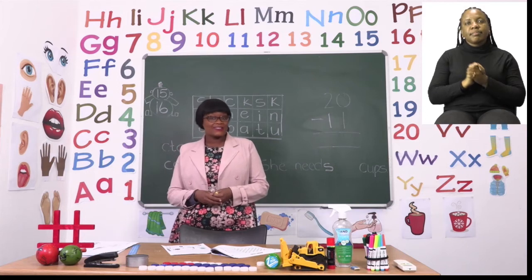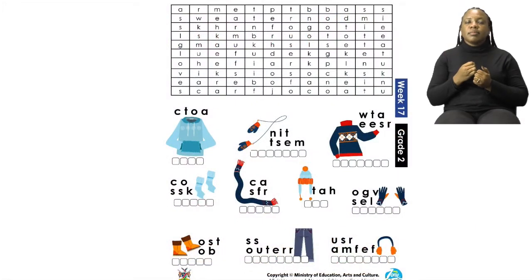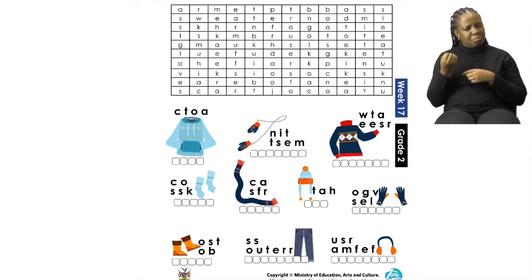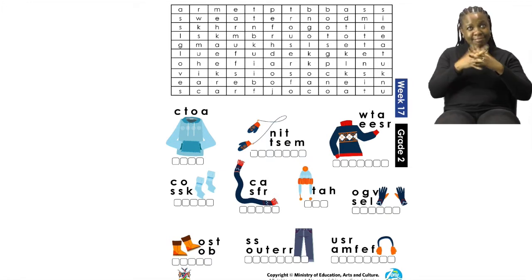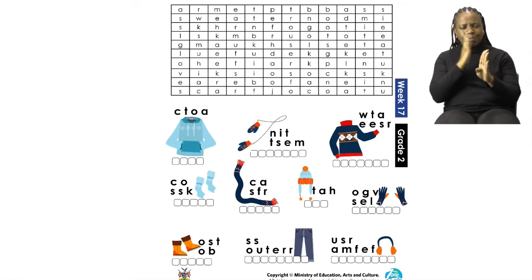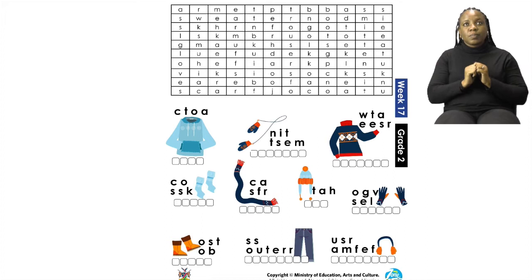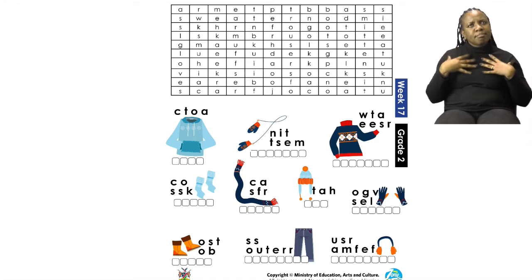Let's do our lesson, boys and girls, by starting on page 15. On page 15, we are doing winter clothes. Now, everybody has at least one thing that we can see here. So, it's going to be our job to first unscramble the words and then we do our word search. Sounds so exciting. So, we are going to do the first picture that we can see, and then we are also going to do one other clothing item. So let's take a look at the board.